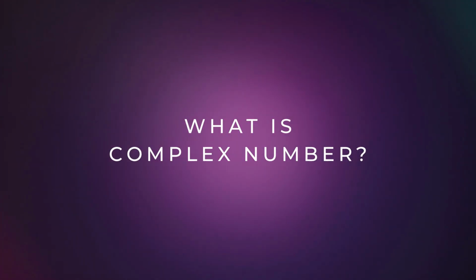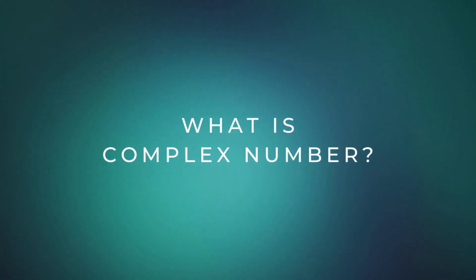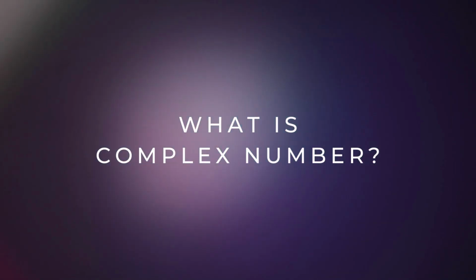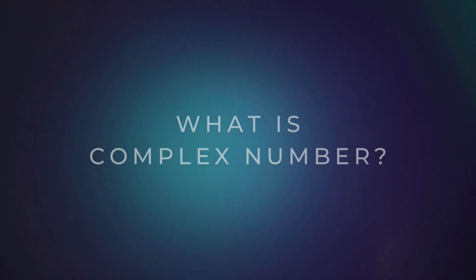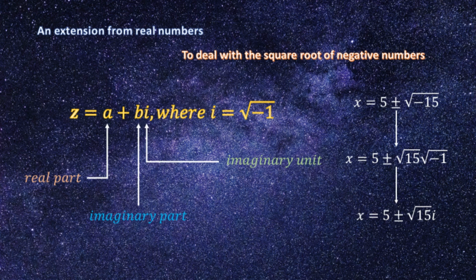So, what is a complex number? From the history we learned just now, how do they define the complex number? It can be said that a complex number is an extension of real numbers, which can help to deal with the square root of negative numbers.